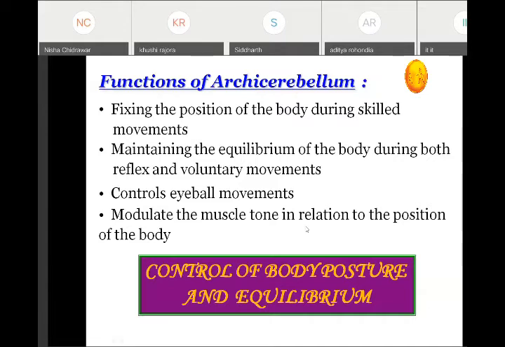Now, it modulates the muscle tone in relation to the position of the body. The vestibular apparatus has a positive influence on the alpha motor neuron, whereas the cerebellum has an inhibitory influence on the gamma motor neuron through the reticular formation. So it will adjust the tone in the distal muscles so that proper posture will be there and we can execute that activity. All this function will be done by the vestibulocerebellum. So in short, in viva, if you are asked in one line what is the function of the vestibulocerebellum or archicerebellum, it is to control the body posture and equilibrium.